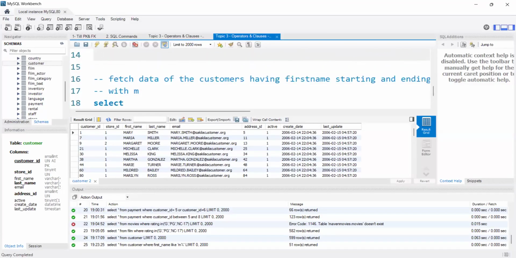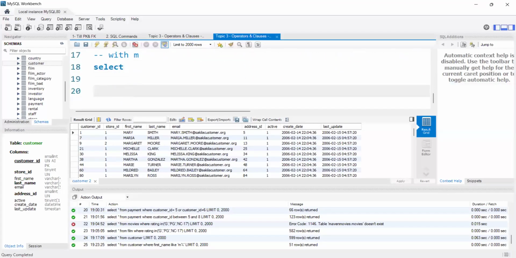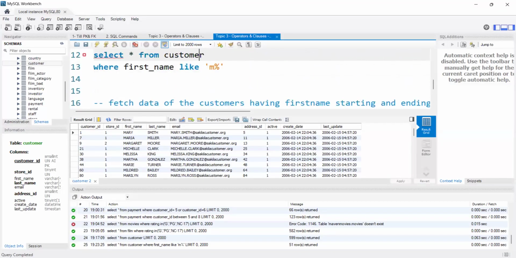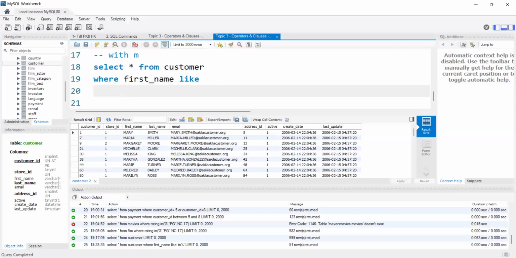So here I want to display in my first name only, the starting and ending characters should be M. That means I will say simply select star from customer where first name like. Till here the concept is same. Here first I need to give the quotes, and inside the quotes I'm saying my starting letter should be M. In between I can have any number of characters, and my last ending character should also be M.